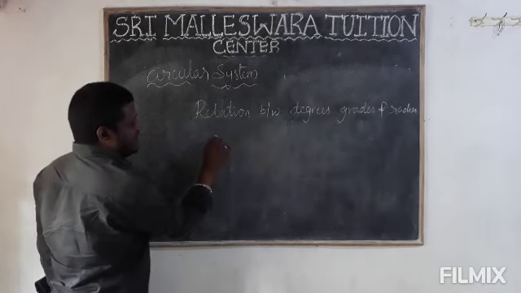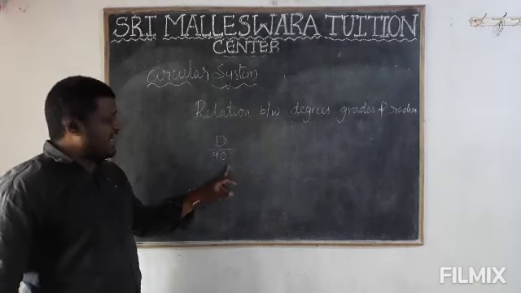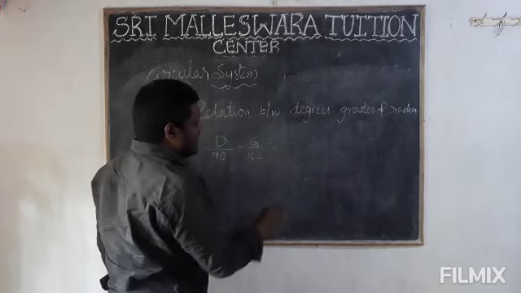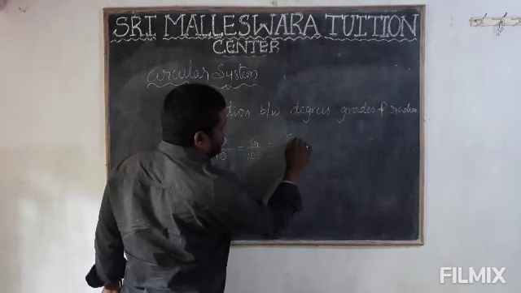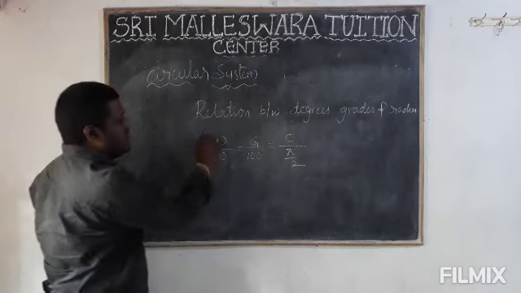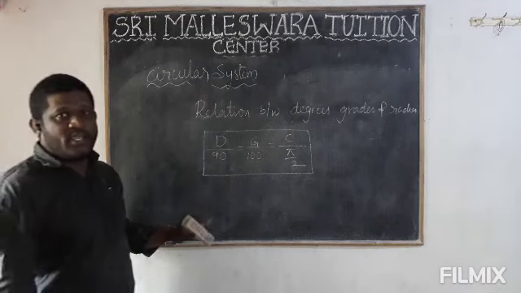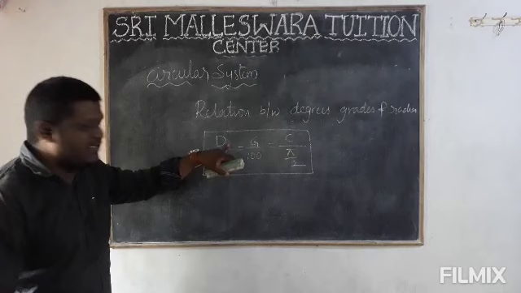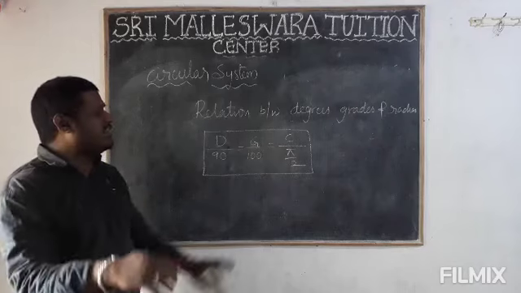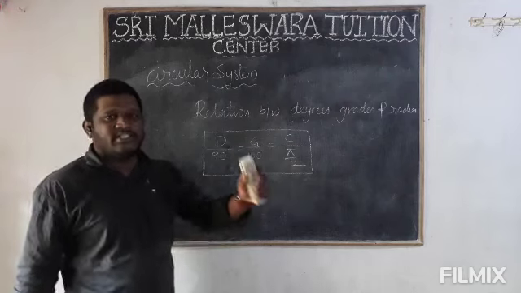Okay, D means degree, right? So D by 90, because in degrees the right angle is 90 degrees, is equal to G by 100, because in grades the right angle is 100 grades, and C means radian, by pi by 2. So this is the relation between degrees, grades, and the circular system. Next, if the degree value is given, it can be converted to grades and radians. In case radians are given, we can convert to degrees and grades also. Got it? So this is today's class.